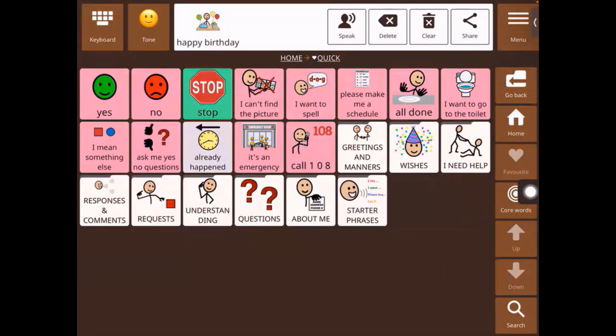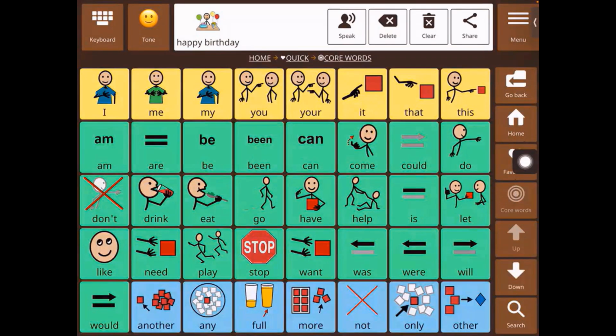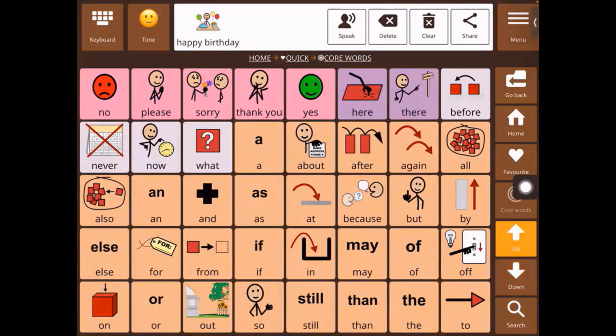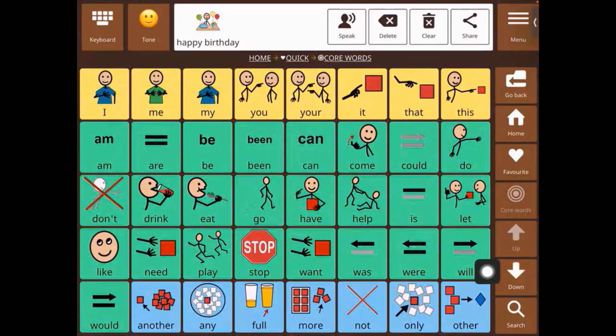Then we have the core words button, which goes to the core words folder. Then we have the up and down button, which helps us navigate the screen. Go down, and go up. And then we have the search button, which allows us to search for words. Again, we'll look through all the features. This is just the orientation.